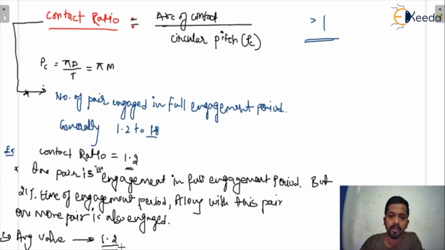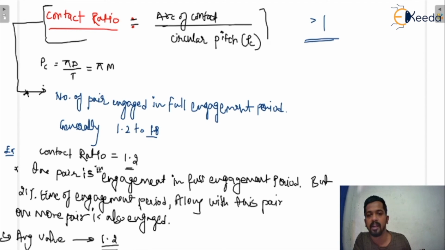Okay, so that is how we see the contact ratio. Basically, you must remember two things. The first is the formula of the contact ratio, which is important from the exam point of view. First you have to calculate the arc of contact, and for the arc of contact you have to calculate the path of contact. Here circular pitch is pi d by t, and you know very well that for mating gears the circular pitch is equal, that means the circular pitch of the gear is equal to the circular pitch of the pinion. The contact ratio is always greater than 1. If you get less than 1, you need to recheck the solution.